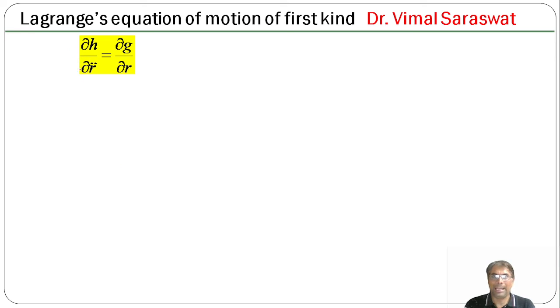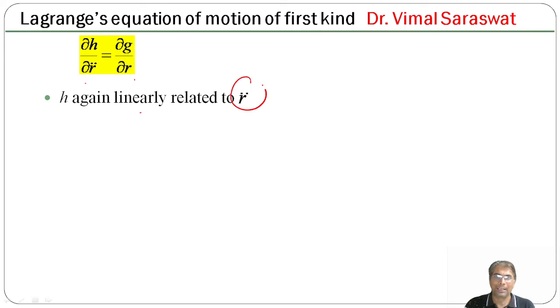Now, ∂H/∂r̈ = ∂g/∂r. So it is clear that H is again linearly related to r̈. Whether the constraints are holonomic or non-holonomic, H is linearly related to r̈. This was the case of holonomic and this was the case of non-holonomic.